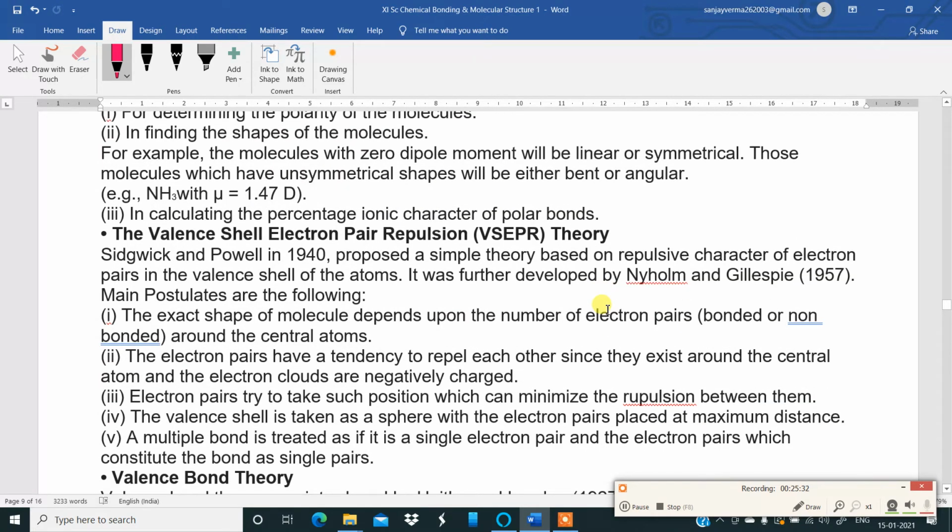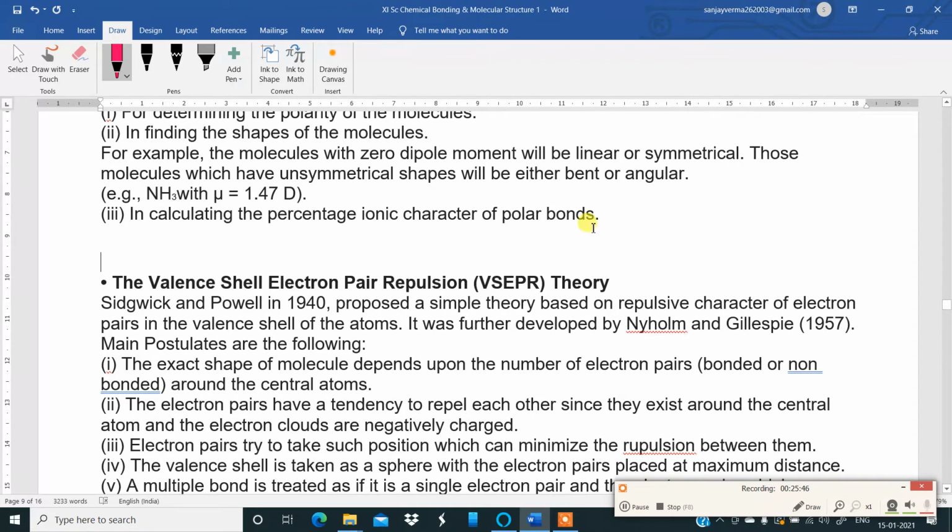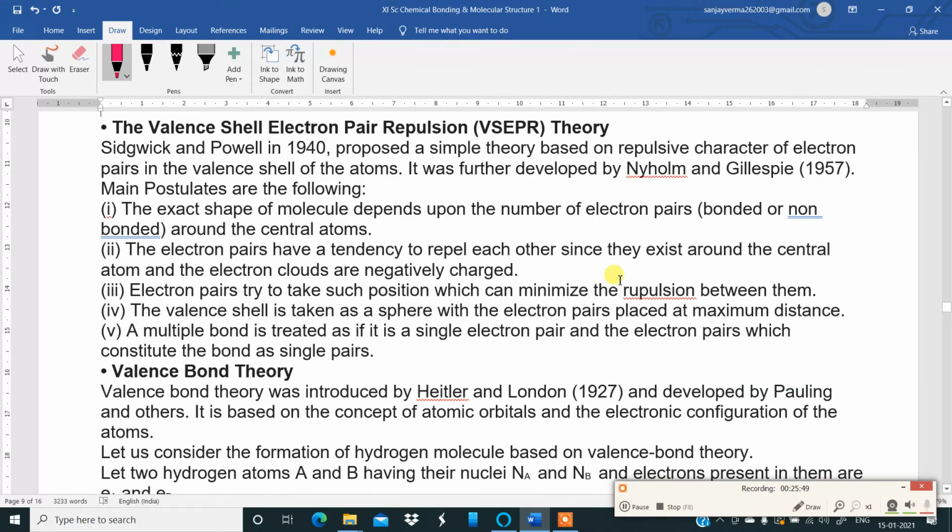Okay. Then, my dear students, we are heading to the next important topic in this chapter, which is called, of course, valence shell electron pair repulsion theory, a very very important theory in this chapter. Now, the valence shell electron pair repulsion theory. Moving straight to the main postulates of the theory over here.